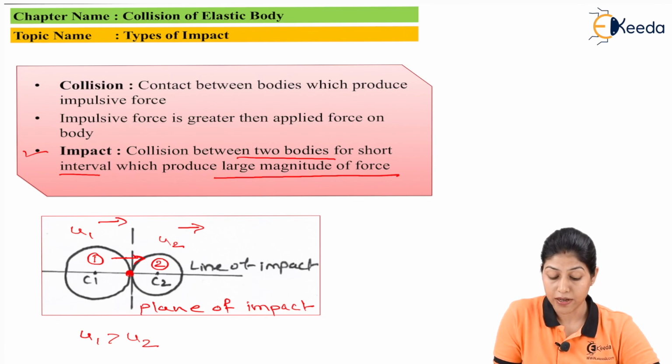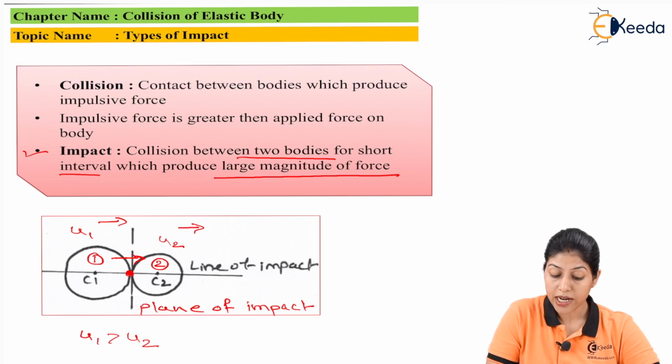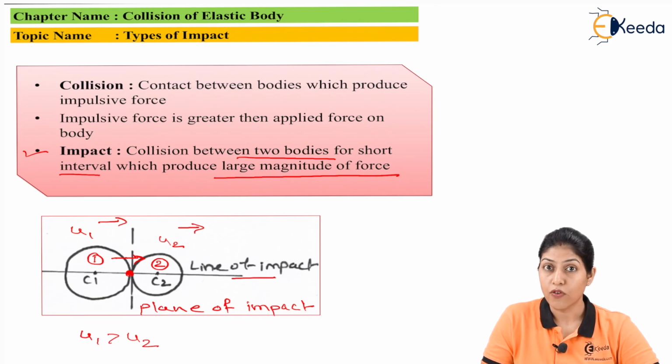Perpendicular to the line of impact, the plane which passes through this particular point of contact is called the plane of impact. And this line of impact and plane of impact we can only consider during the collision, when these two bodies are in contact, and this contact we are considering for a very short duration, and there is some impulsive force produced because of this collision. So this is called the line of impact, and this particular plane is called the plane of impact.